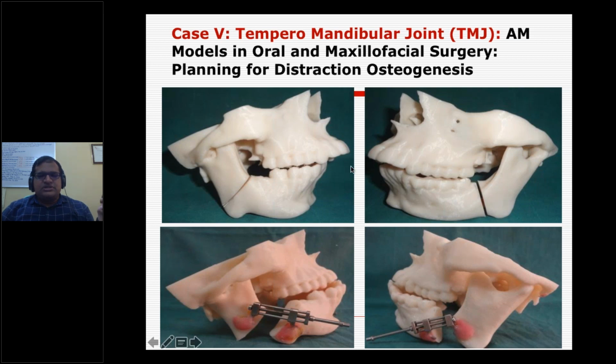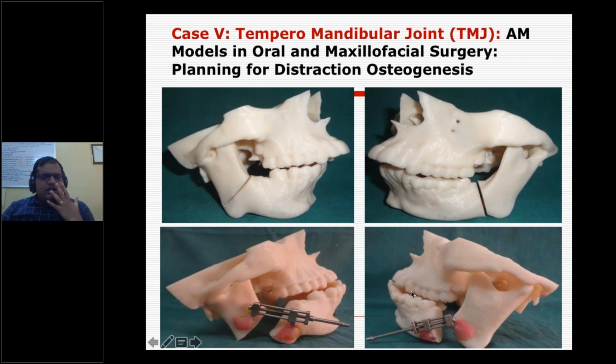Initially it was this much offset, and once you advance this bone through the distractor with the help of these 3D models, it will get set.